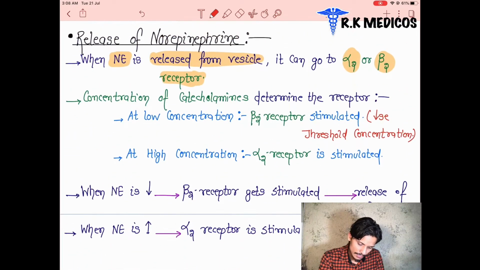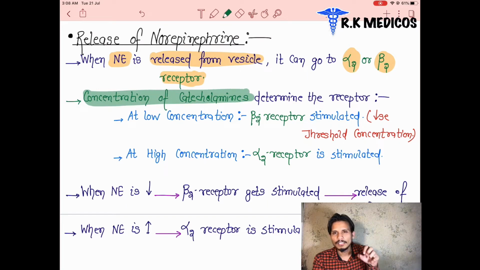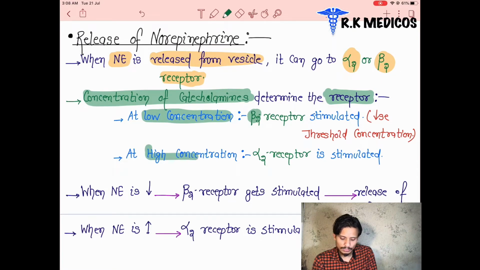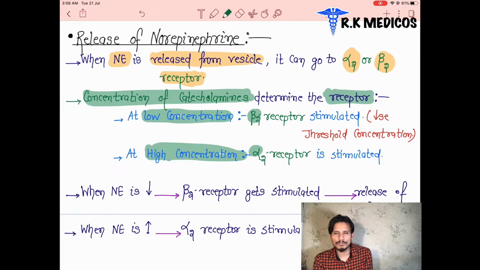In the next stage we can see the concentration of catecholamines released by these vesicles in the nerve terminals or the synaptic cleft. The amount of neurotransmitter released in that area determines the receptor types, where they are going to bind. I already told you the low concentration is responsible for the beta receptors and the higher concentration is responsible for the alpha receptors. It doesn't matter whether alpha 2 or beta 2. You have to memorize that the low concentration is responsible for beta 2 binding and they get stimulated.